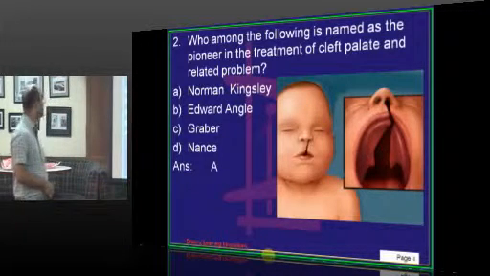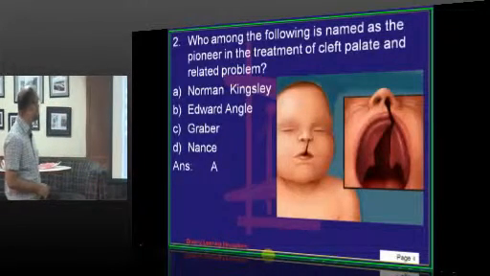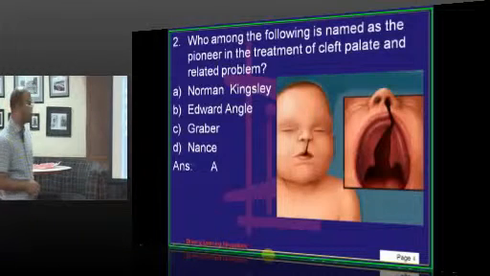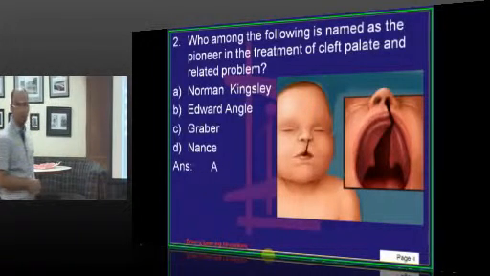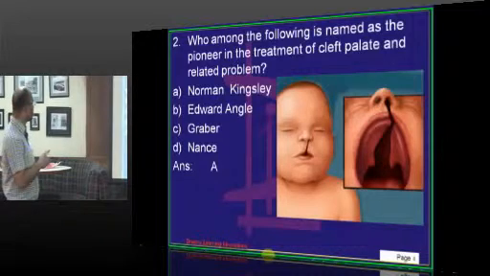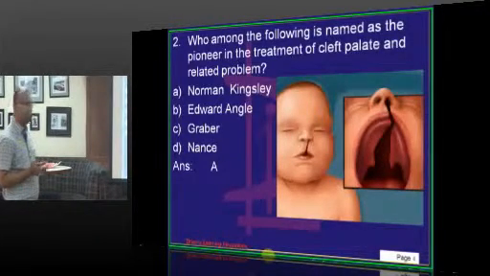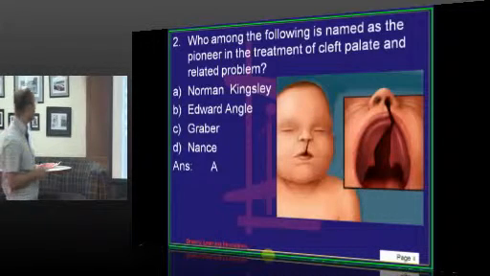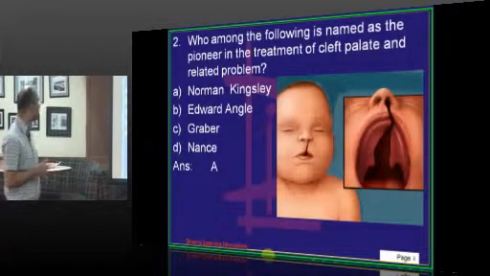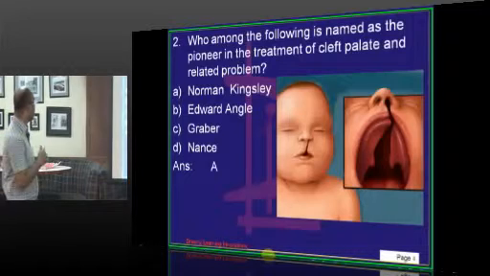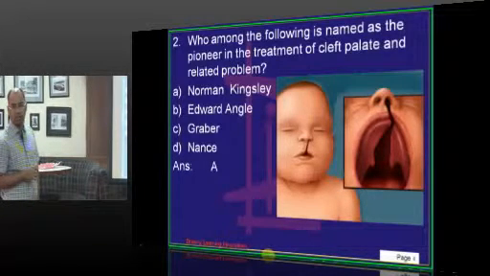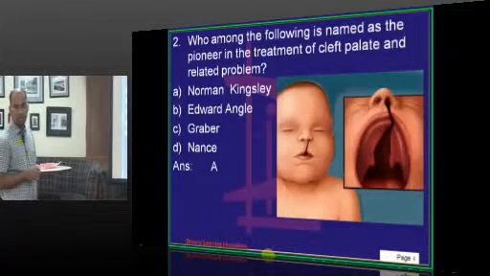Who among the following is named as the pioneer in the treatment of cleft palate and related problems? Kingsley, Angle, Graber and Nance. Nance is credited with space maintainers, whereas Graber has written many of the orthodontic textbooks, whereas Edward Angle is father of modern orthodontics. Norman Kingsley is the pioneer who is credited with work in relation to cleft palate.